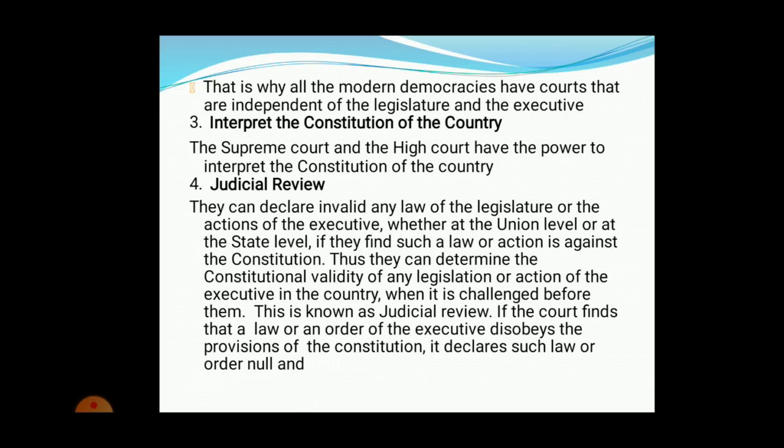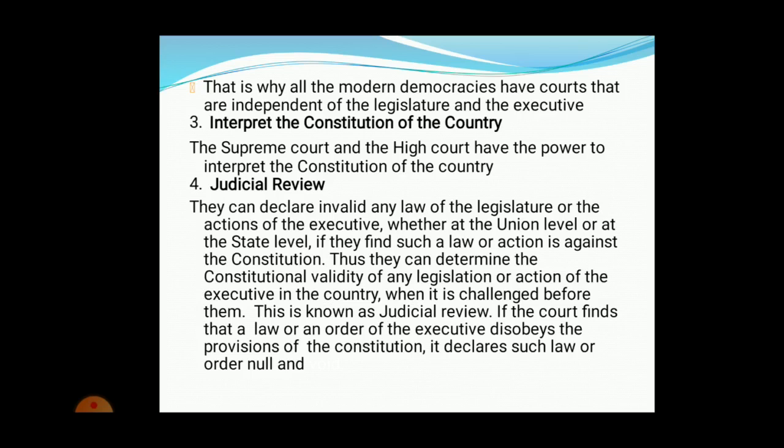Then, interpreting the constitution. The Supreme Court or the High Court can interpret and change or modify the laws, implement a law, and can also intervene in problems between 2 countries. Then you have the judicial review. If the legislature or the union passes an act and the law is invalid, that can be taken under the control of jurisdiction.